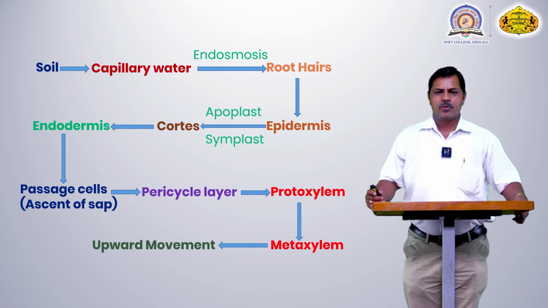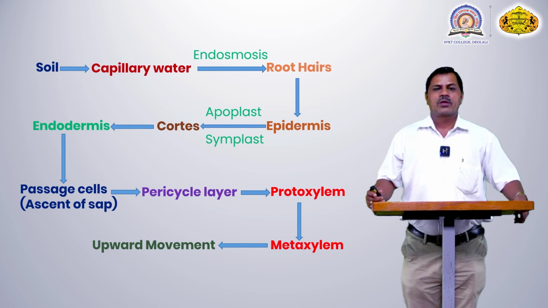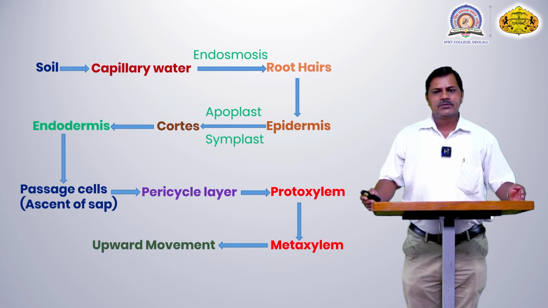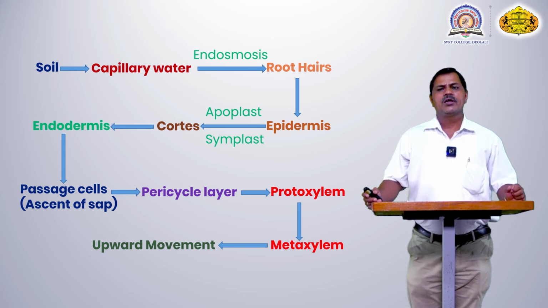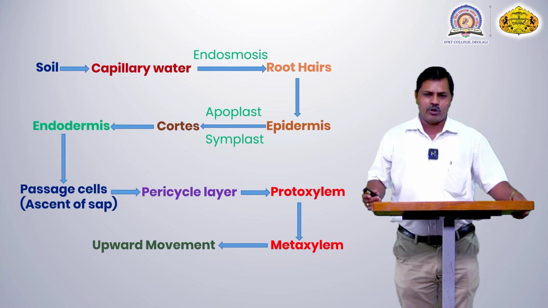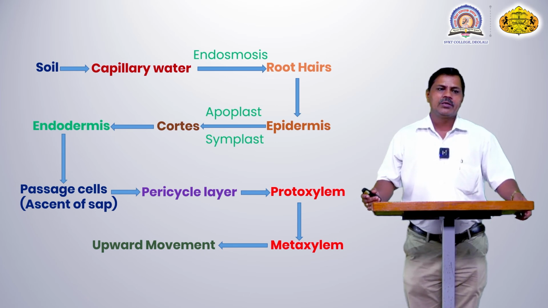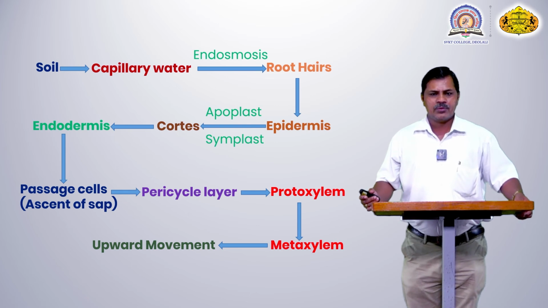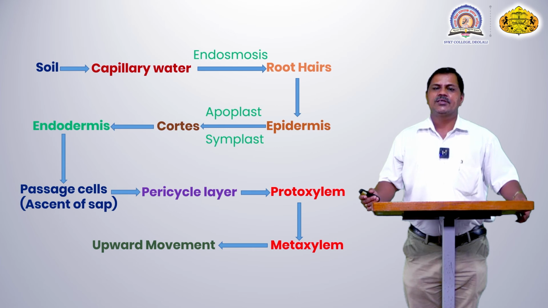Availability of water is there. These waters are very important as capillary water. Only this capillary water is absorbed by the plants as water molecules, and this process is called endosmosis, meaning the entry of a water molecule inside the root hair. The root hair passes this water molecule to the epidermal cell, and from the epidermal cell to the cortex zone, and that process is called apoplast, or also called symplast.